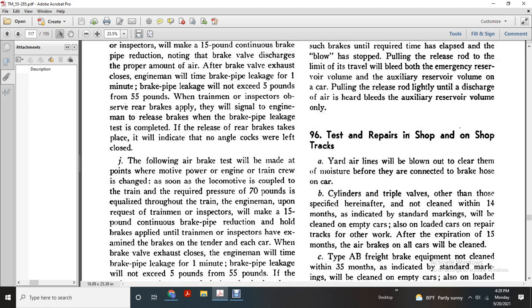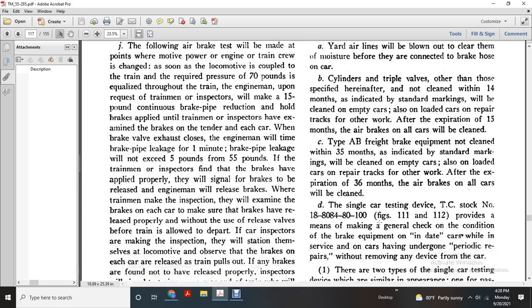Test and repair shop within the shop track. The airlines will be blown out to clear them of moisture before they connect to the brake hose of the car. Cylinders and triple valves other than those specified herein that are not cleaned within 14 months, or do not indicate the standard marking, will be cleaned on an empty car, or if loaded, on the repair track with other work after expiration of 15 months. The air brakes on all cars will be cleaned.